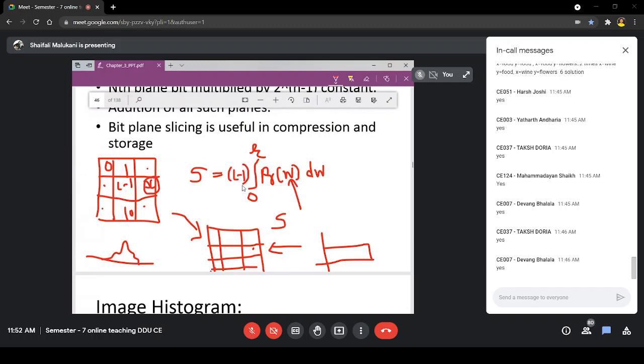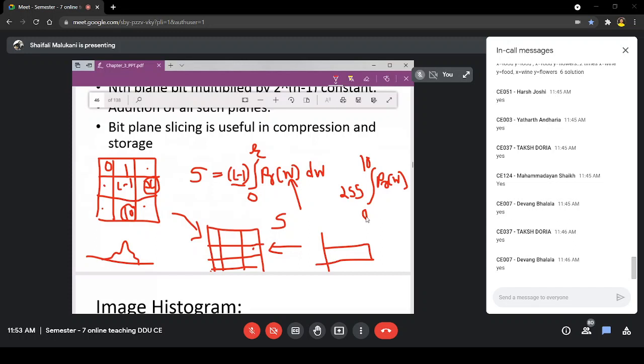The equation will be L minus 1 times the integration of PR, that is the probability of occurrence of intensities in the input image r, from 0 to r. In my case, the r value is 10 because I am checking for a pixel in the input image having value 10. L minus 1 is my 255, so this is the integration from 0 to 10 of PR of w. What is the meaning here? That w can take values from 0 to 10, and because it is discrete, you can understand it as a summation kind of thing.